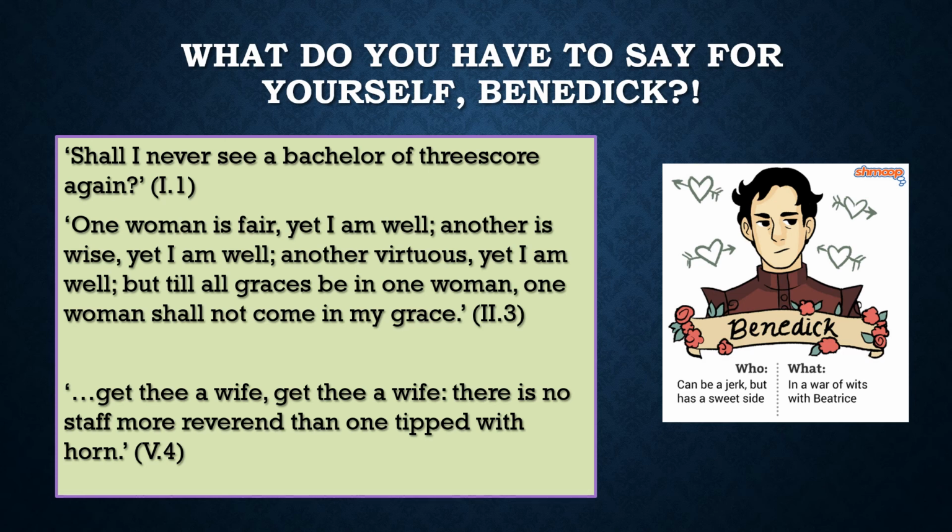And the final one here is, of course, the complete change we see in Benedict. "Get thee a wife, there is no staff more revenge than one tipped with horn." A complete character reversal. He's now saying everyone should get a wife, everyone should be married. The bachelor we once knew at the start of the play is completely removed and changed. How bizarre. But we digress. Let's get on to the next slide.